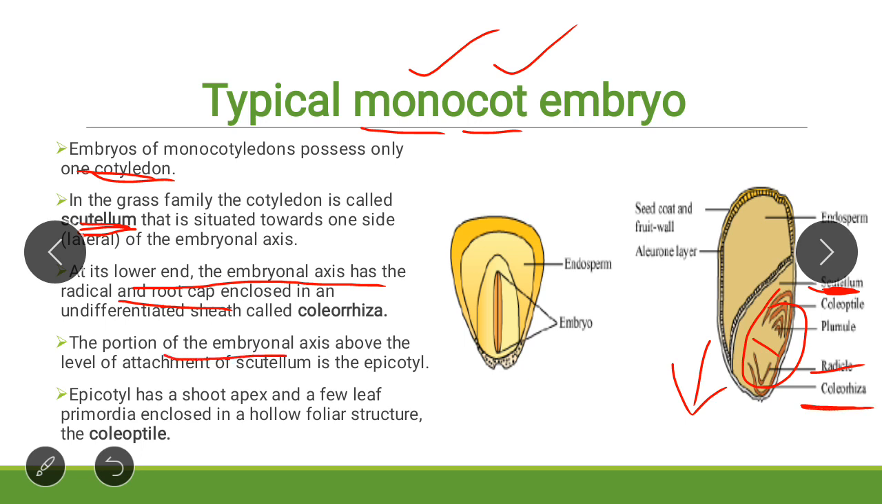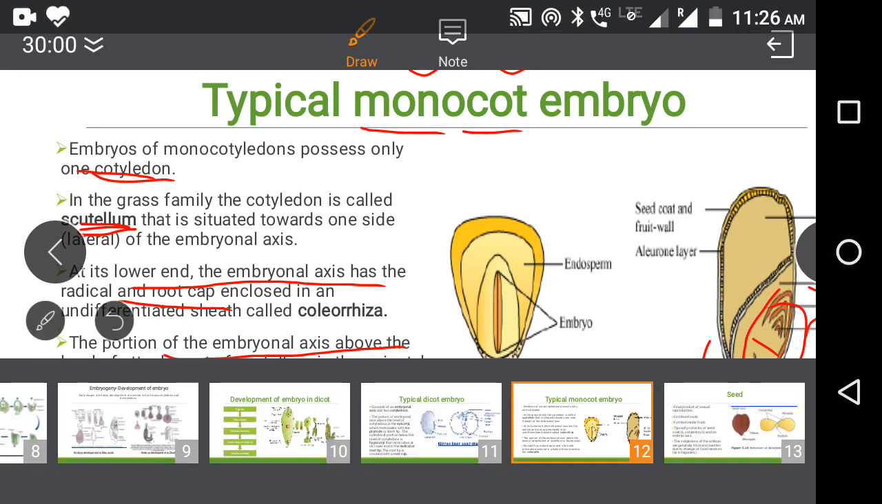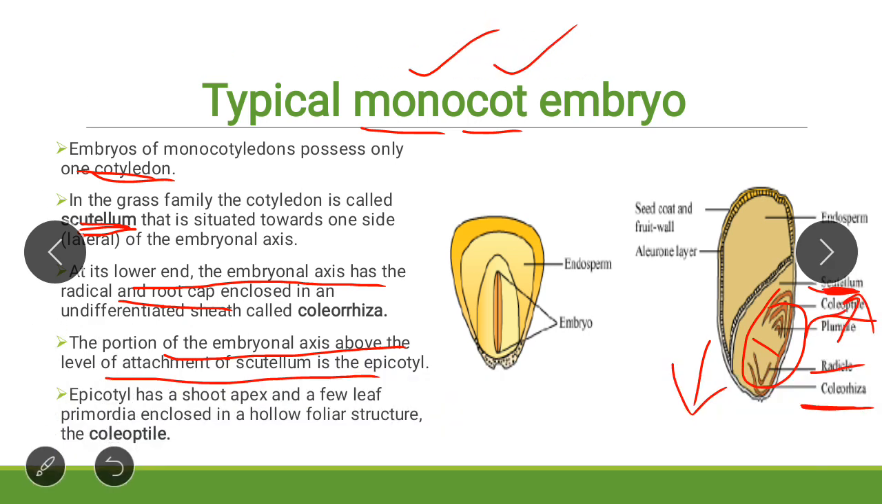The portion of embryonal axis above the level of attachment of scutellum is the epicotyl. This is above the level, is the epicotyl, and this epicotyl terminates into the plumule, and the plumule is covered by the coleoptile. So radicle is covered by coleorhiza and plumule is covered by the coleoptile.